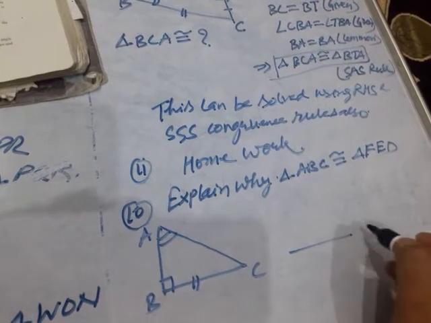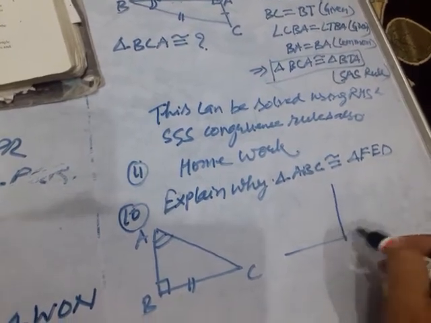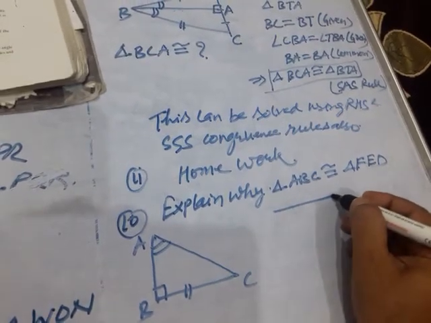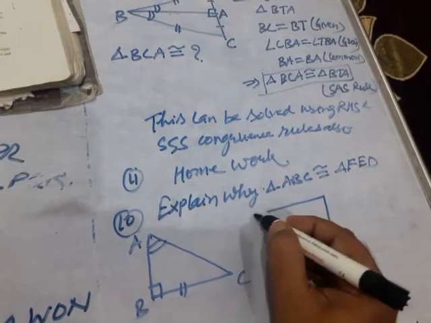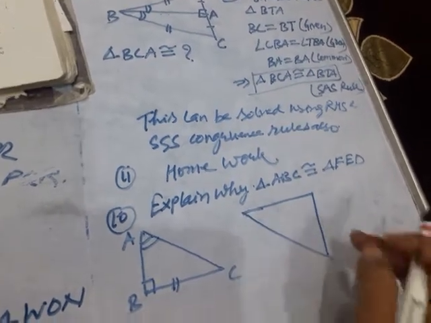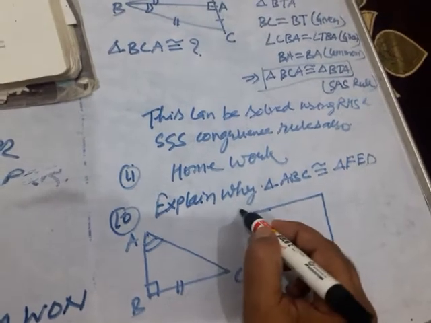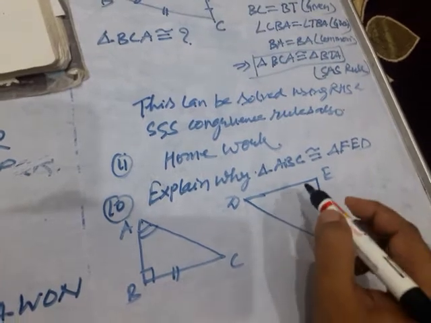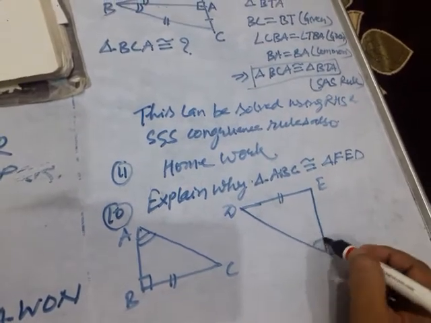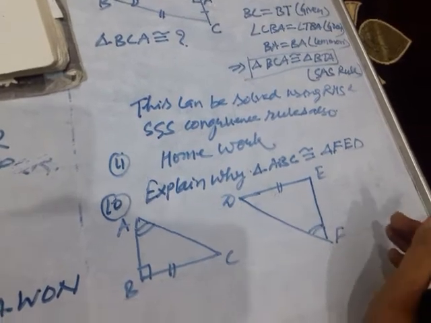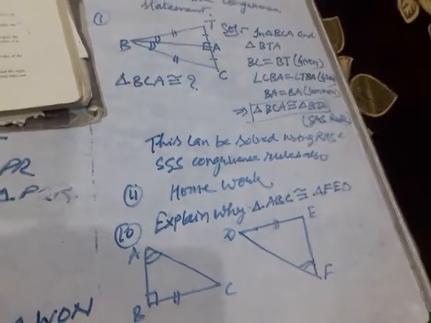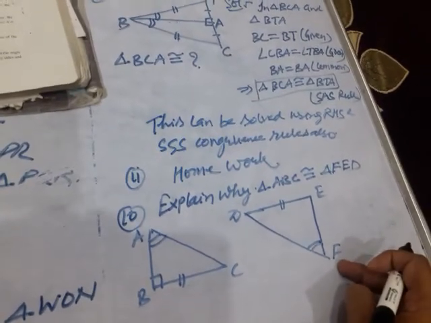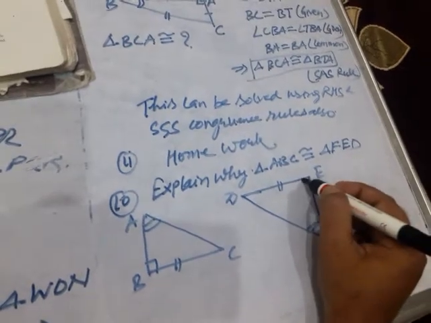One more triangle is there, this is also a right angle triangle, triangle DEF, with this marking. Here you explain why triangle ABC is congruent to triangle FED. Here this is a right angle.